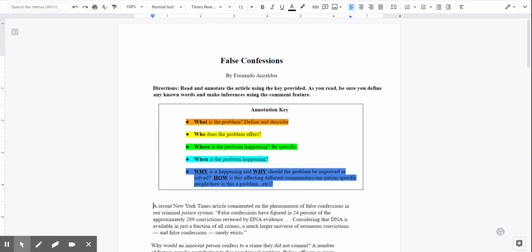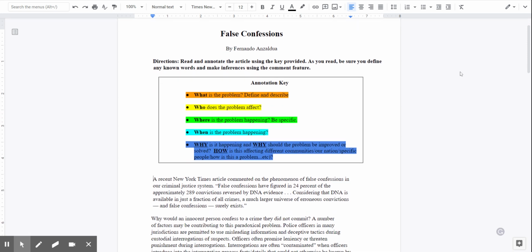Hello, this video will explain the false confession article annotation assignment. So let's read the directions before we begin. Read and annotate the article using the key provided. As you read, be sure you define any unknown words and make inferences using the comment feature. So let's take a look at the annotation key.